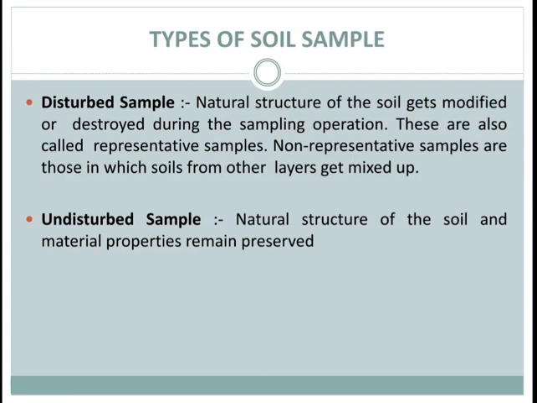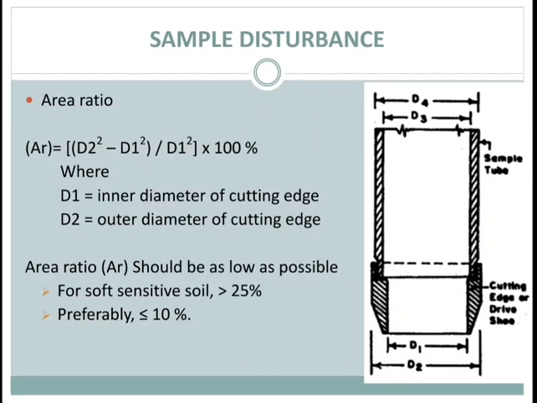In an undisturbed sample, the natural structure of the soil and the water contained are preserved, and it can be used to determine shear strength of soil, permeability, compressibility, shrinkage, etc. The extent of disturbance to the sample due to the sampler depends upon some features. These are the features: area ratio, inside wall friction, and dimension of the cutting edge and non-return wall.